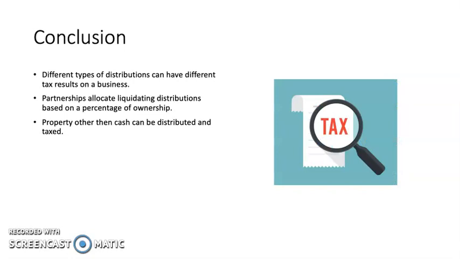So in conclusion, different types of distributions can have different tax effects on a business. Partnerships allocate liquidating distributions based on a percentage of ownership within the partnership. And property other than cash can be distributed and taxed accordingly.